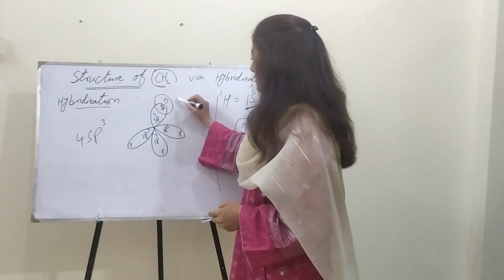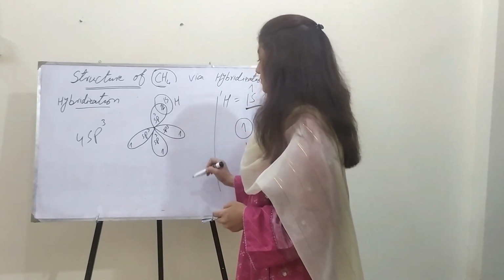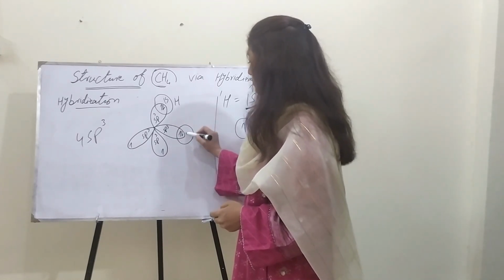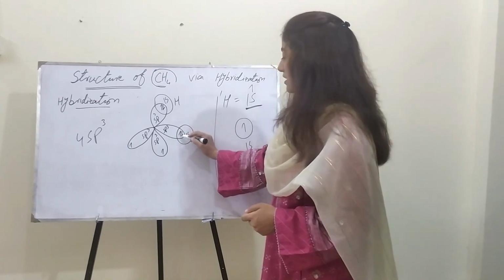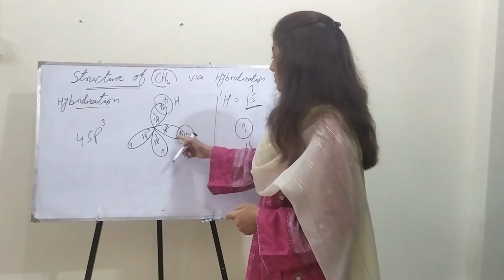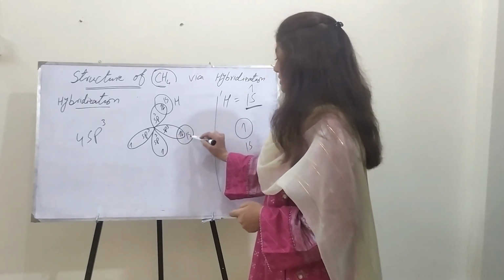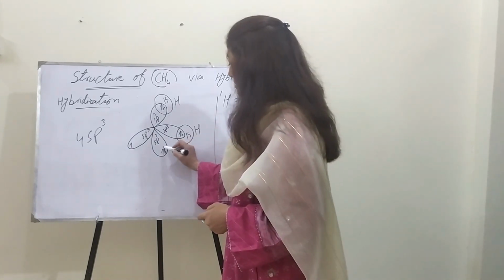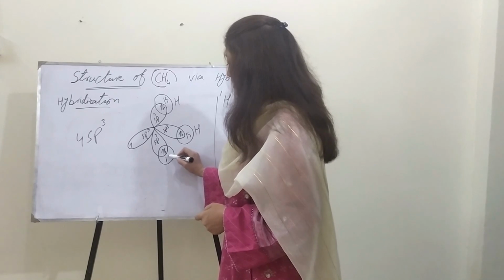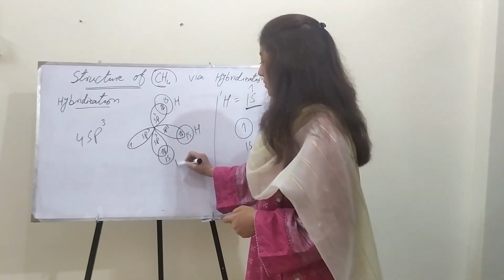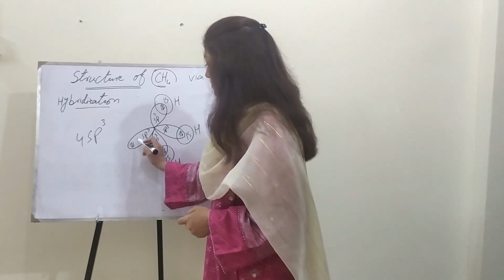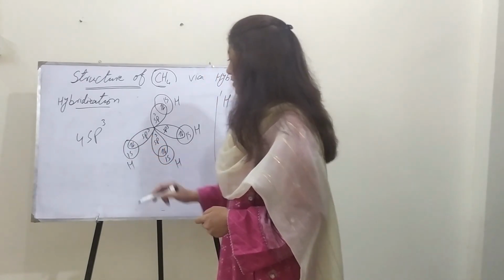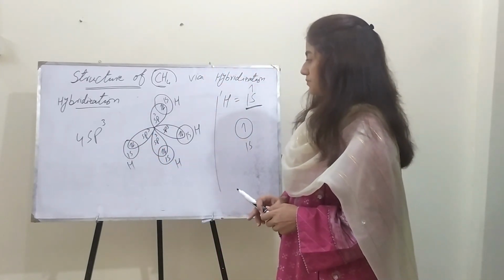This is the 1s orbital of hydrogen. Similarly, here it would also have one electron in addition to the other one electron, and that one electron would be from the 1s orbital of hydrogen. And a similar case would happen with each of these hybrid orbitals. So in this way,